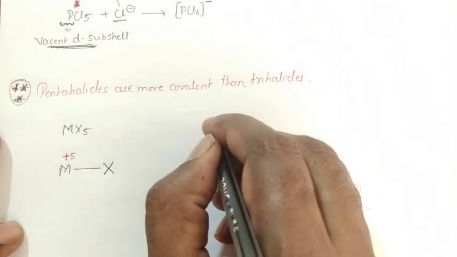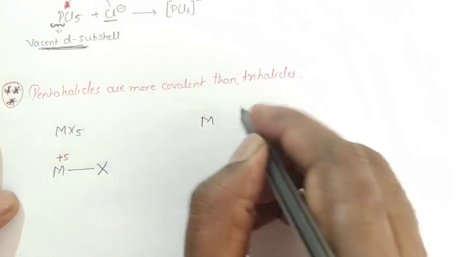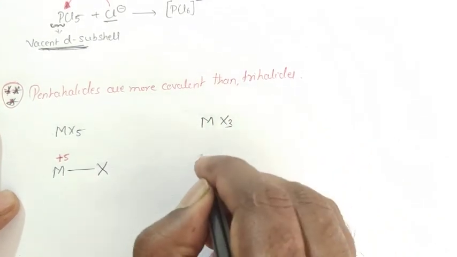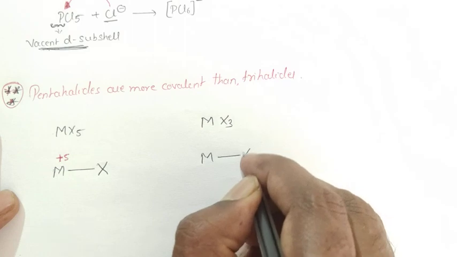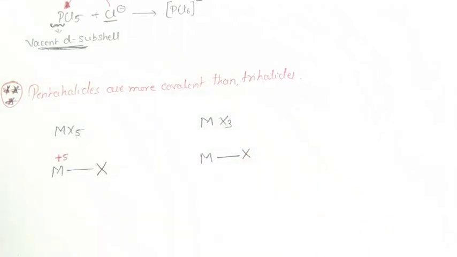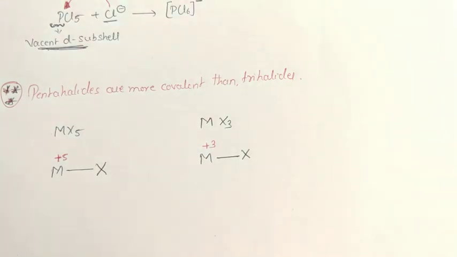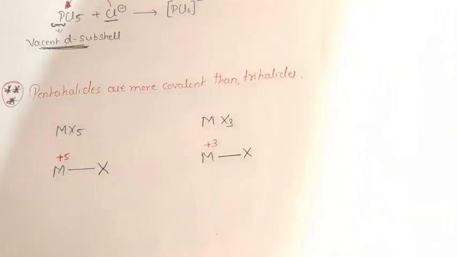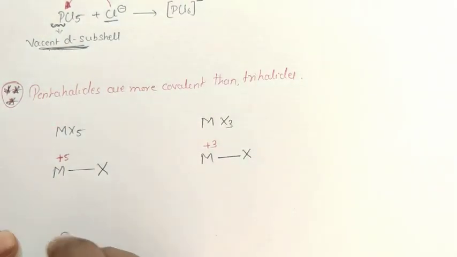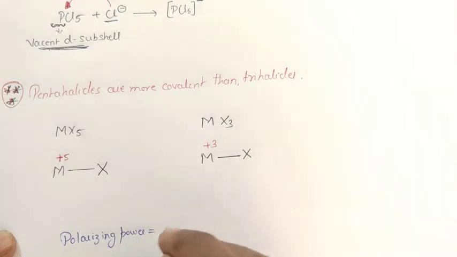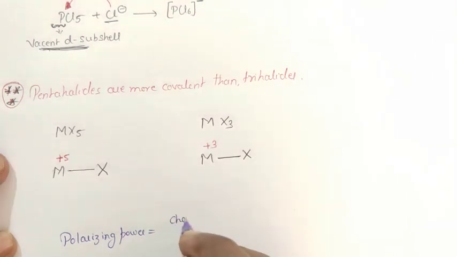In trihalides, MX3, the metal is bonded to the halogen atom, and the oxidation state is +3. Now we'll deal with this concept based on polarizing power. Polarizing power depends on charge by size.